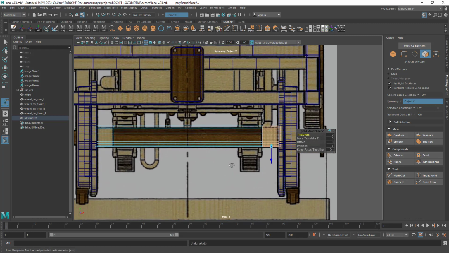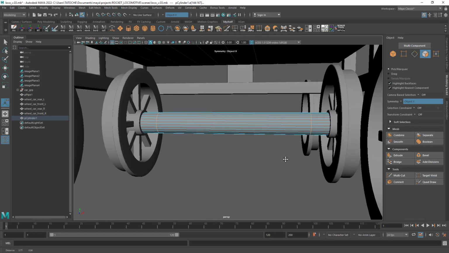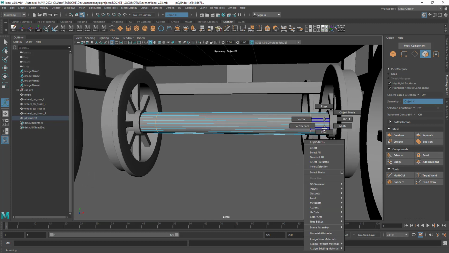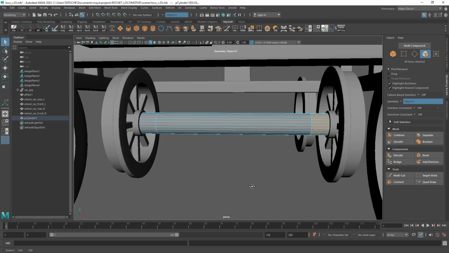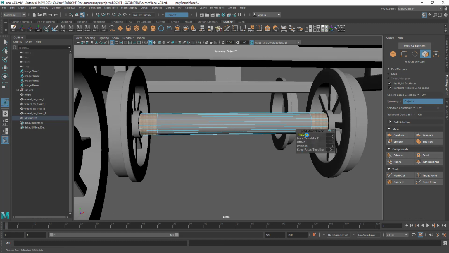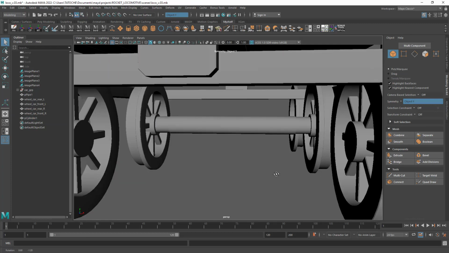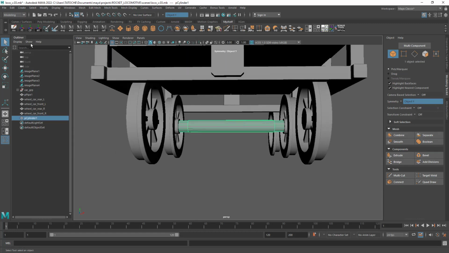Okay, what's going on? Something is wrong. Maybe it's the wrong axis. It's the wrong axis. Okay, let's change to object Y and try again. Okay, great. Okay, I think it's good. Delete these three and deactivate the symmetry.